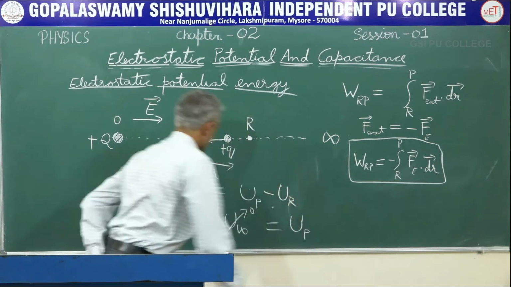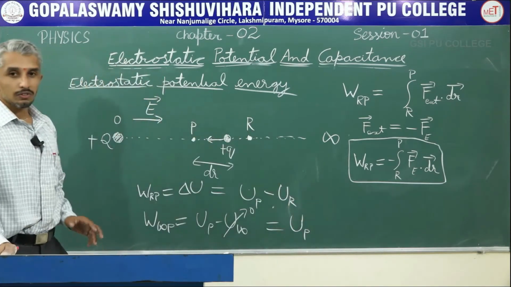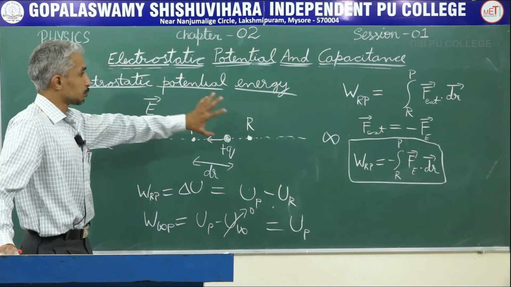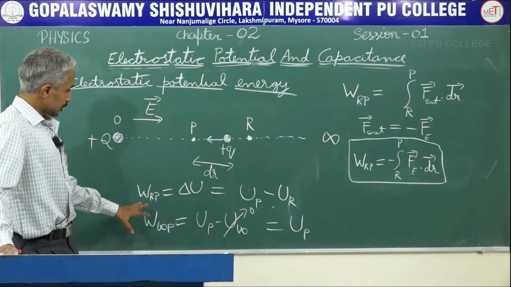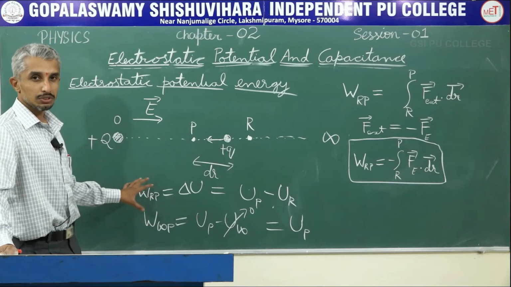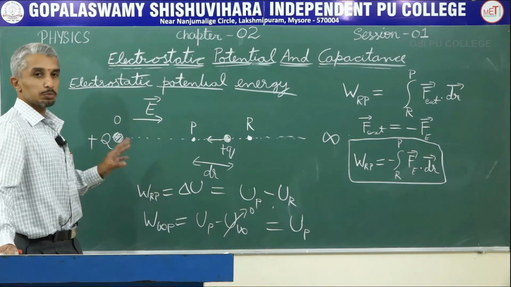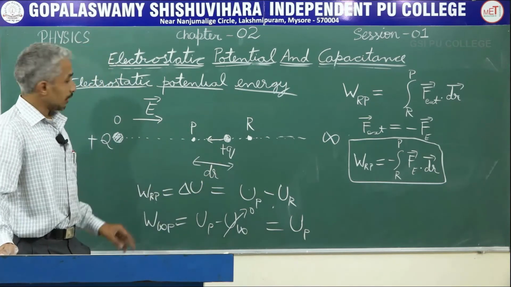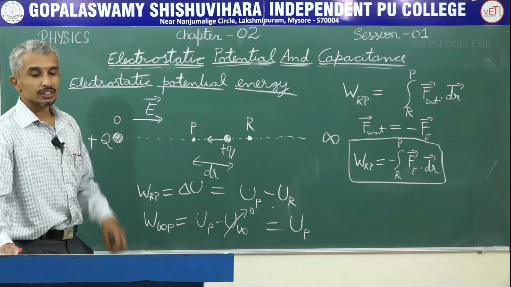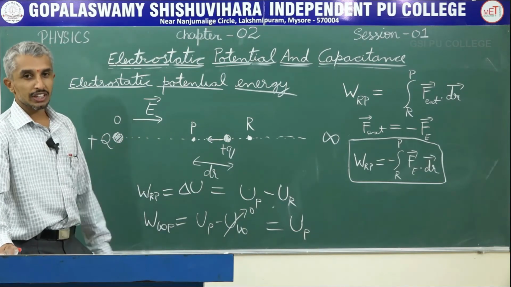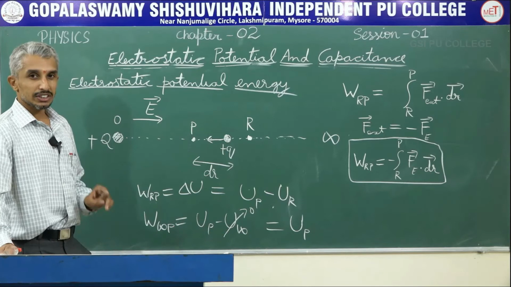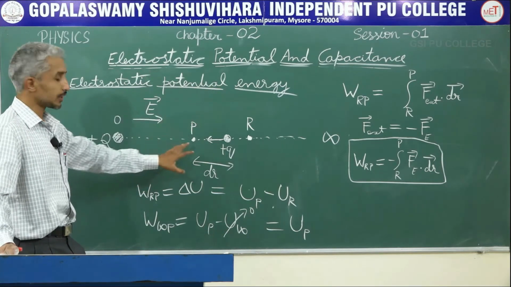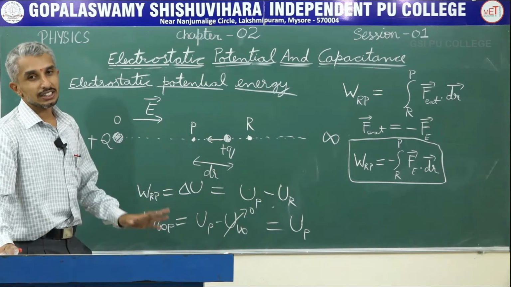So now finally I will arrive at a definition for electrostatic potential energy. The same is what is explained in your textbooks. So what is that electrostatic potential energy? For a given charge at a point in an electric field, electrostatic potential energy is the work done by an external force in bringing the charge from infinity to that point without accelerating.